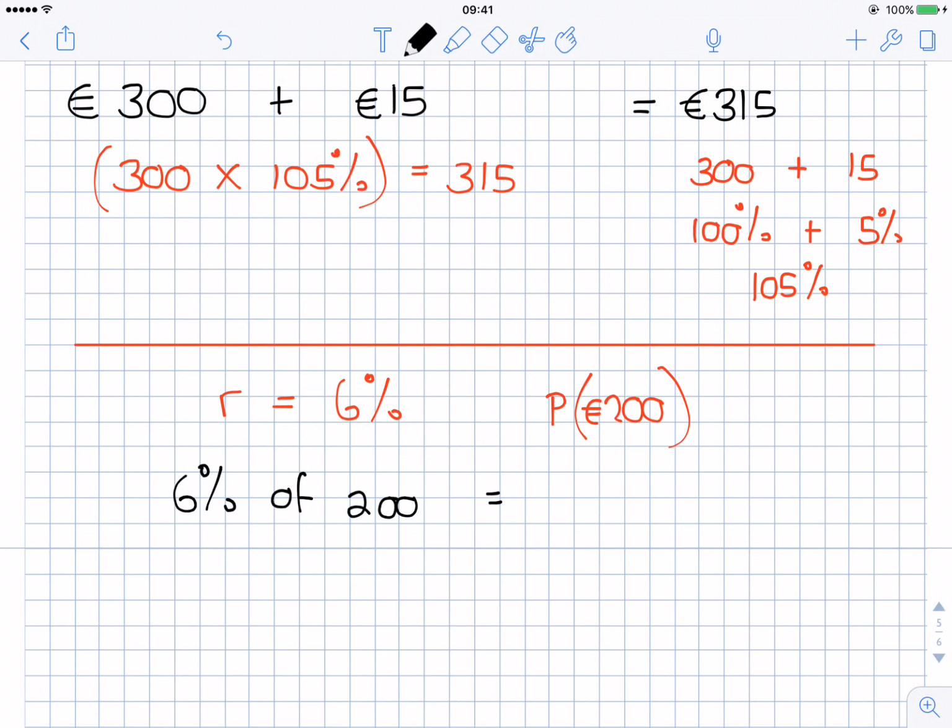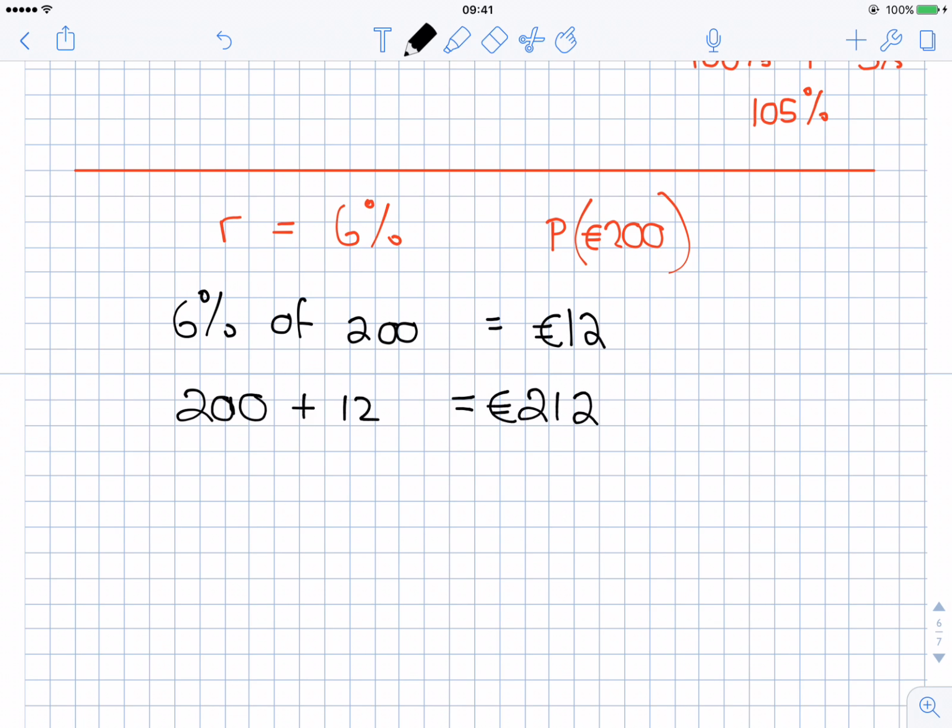But not only that, once I do that, I'll have to add the answer on. So 6% of 200 is €12. And now I have to add them on. At the end, we'll have the 200 plus the 12, we'll have €212.